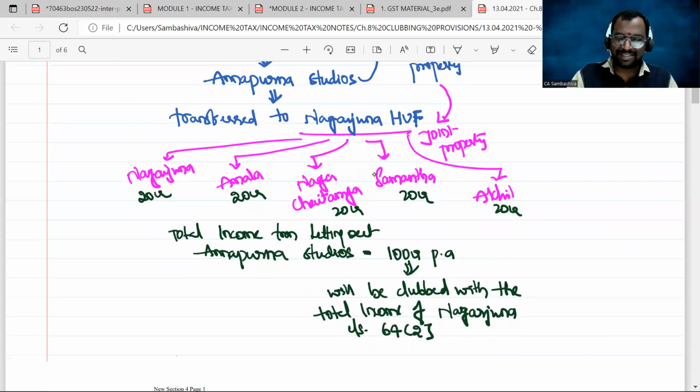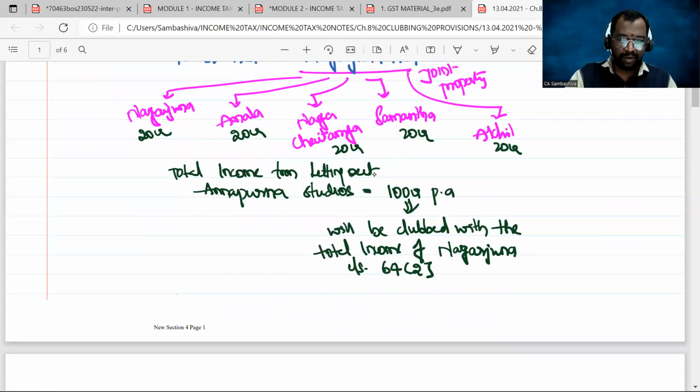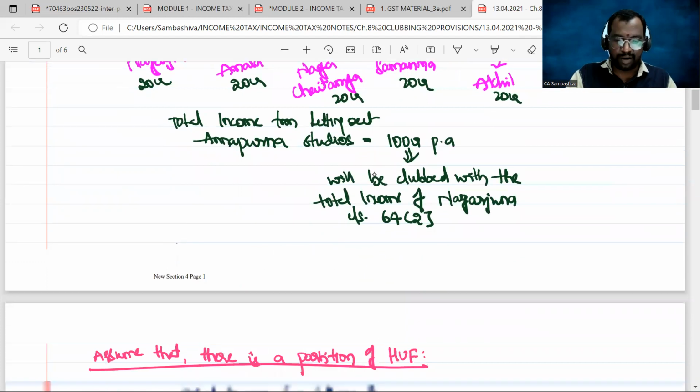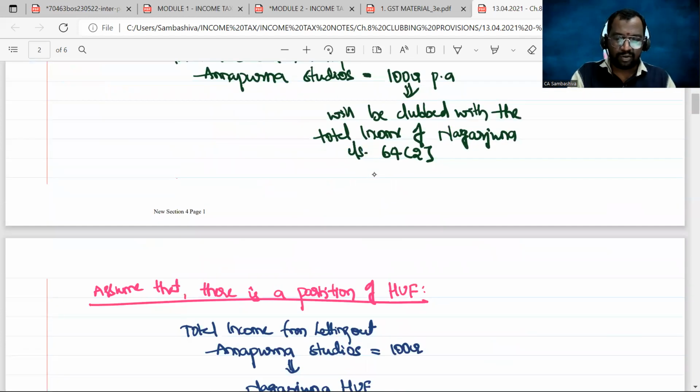When I was discussing this example, there was no divorce between Chai and Sam, but of course now they have got divorced. The total income from letting out Annapurna Studios is 100 crores per annum, so that will be clubbed with the total income of Nagarjuna.